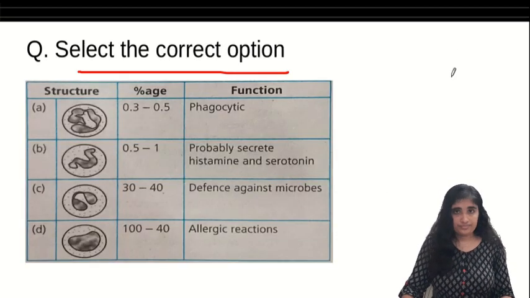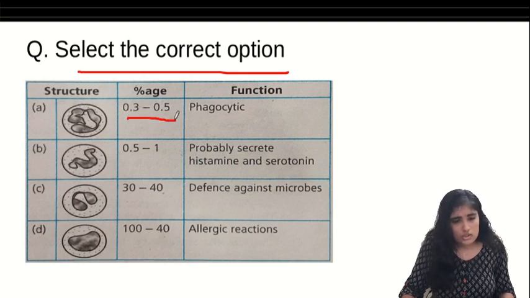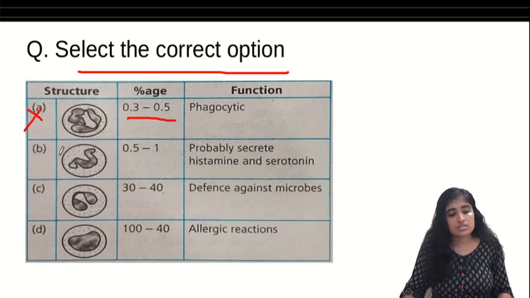Select the correct option. Okay, let's see. It has many lobes in its nucleus, so it must be a PMNL, neutrophil. 0.3 to 0.5%? No. In fact, neutrophils are present in the highest number. So this is false. It is 60 to 65%.